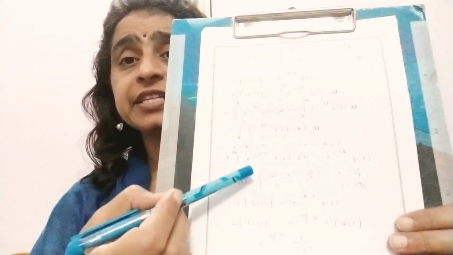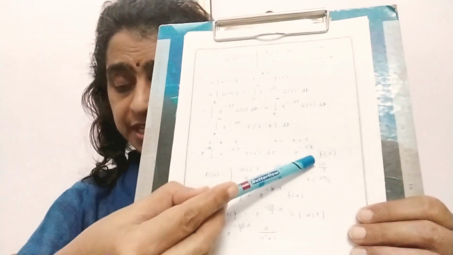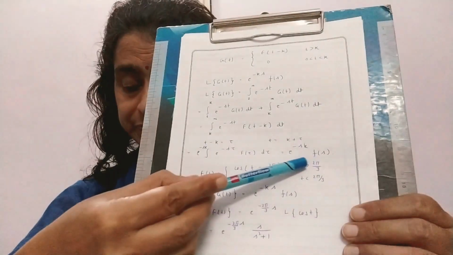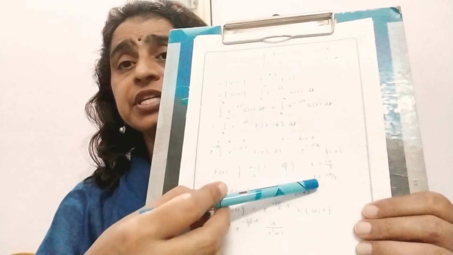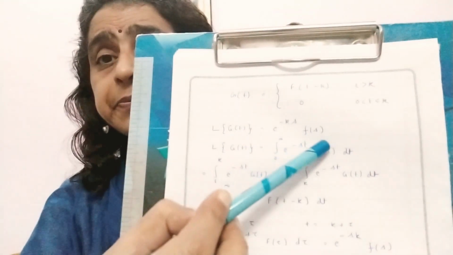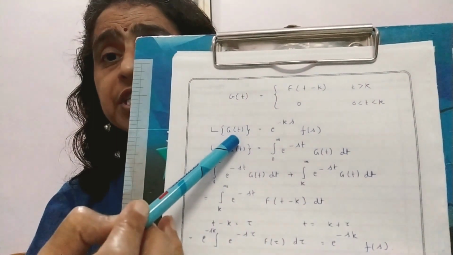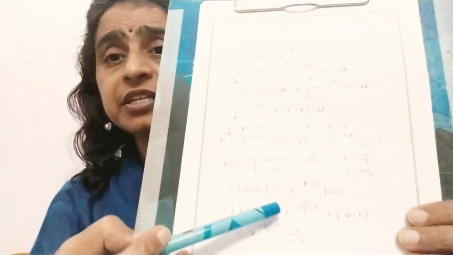So we can write that our value will be equal to exponential of minus sk into f(s). This is the statement which we gave in the beginning: Laplace transform of G(t) is equal to exponential of minus k into s into f(s), and this is what we are achieving. So this is the proof of the statement which is second shifting property.